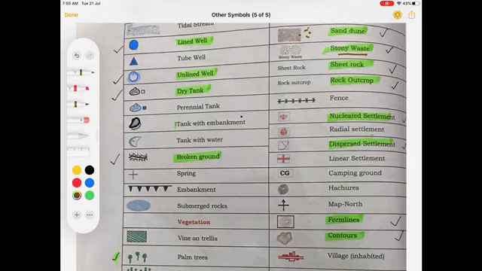Next symbol is stony waste. Stony waste is written with a white color patch, and the words stony waste are mentioned with it. It is the land which is mostly covered with rock boulders and stones, where cultivation is not possible. It is shown as a white patch on the map.